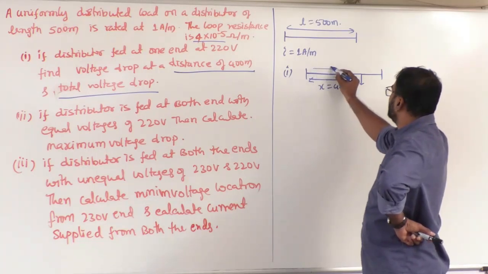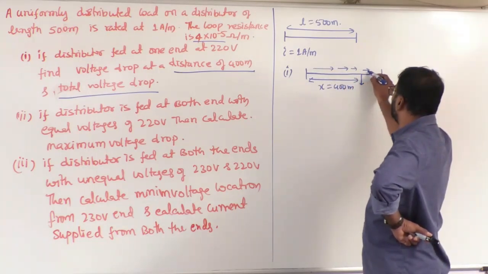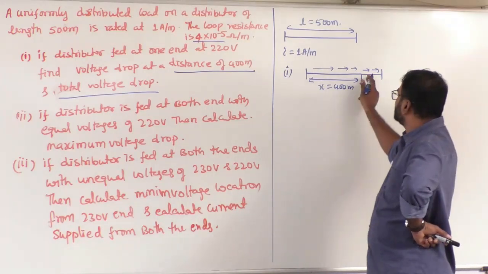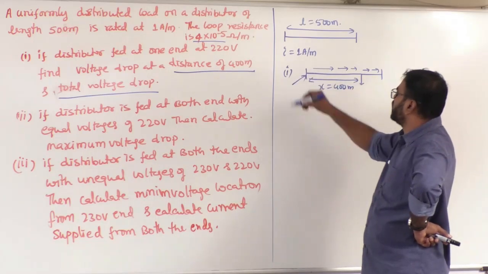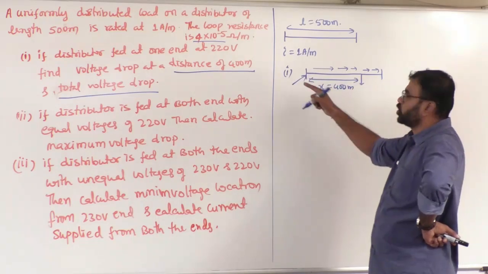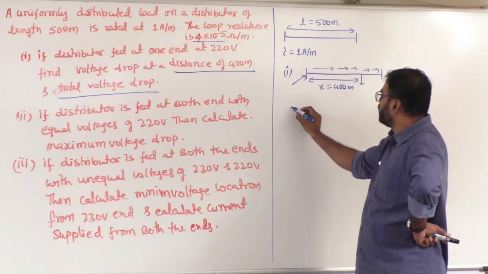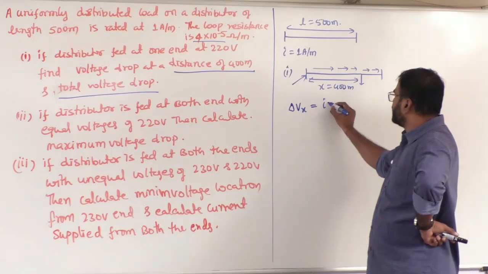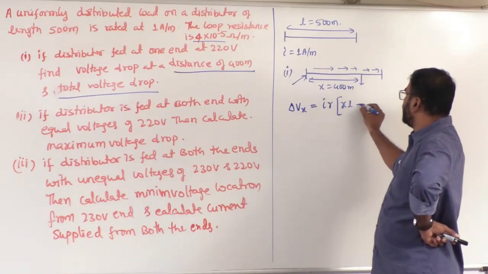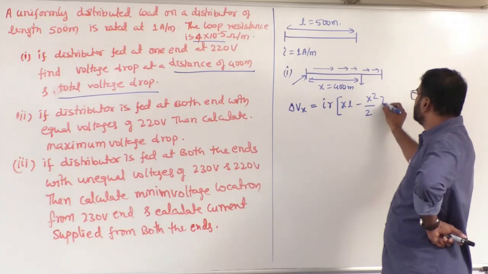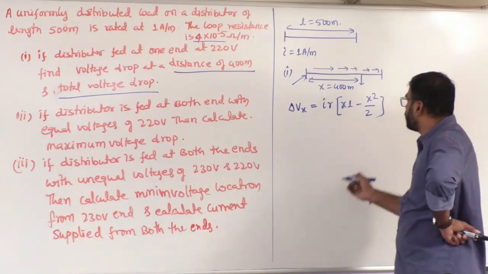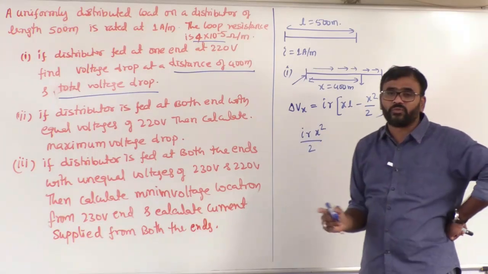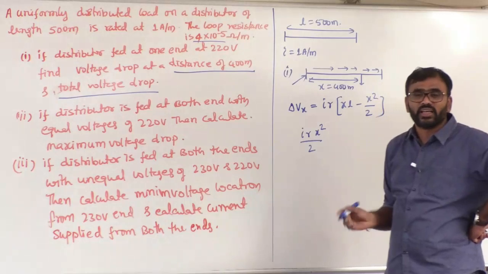Now the current is flowing in this direction, here also in this direction. Let's see how to calculate the voltage drop at a distance x from the sending end, if it is fed at one end. We can use this formula, delta V at a distance x. We derived this: I into R into x into (L minus x square by 2). Sir, people may have a confusion here. Why can't we apply I into R into x square by 2, just like we did for the distributor fed at both ends case? I cannot apply.